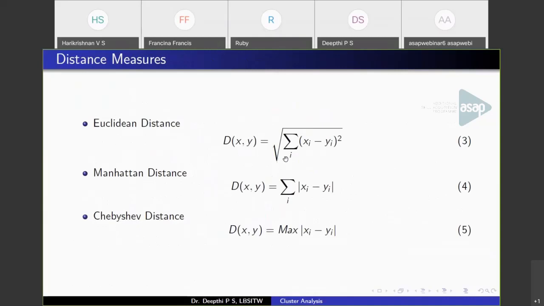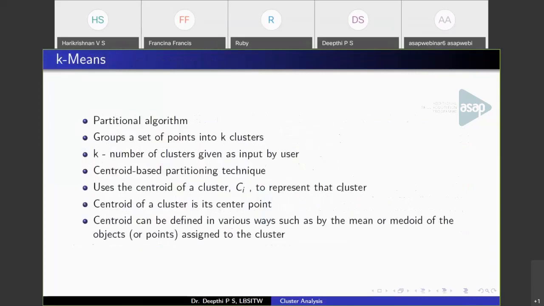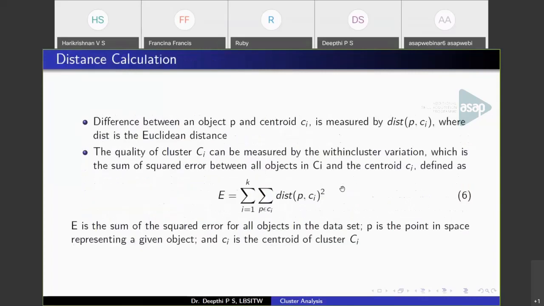The Euclidean distance will be the square root of (x1 minus x2) the whole square plus (y1 minus y2) the whole square. Manhattan distance is the absolute difference, that is |x1 minus x2| plus |y1 minus y2|. In k-means we are using Euclidean distance.